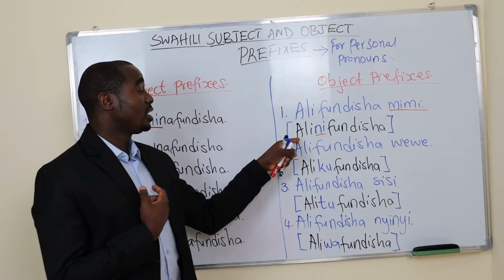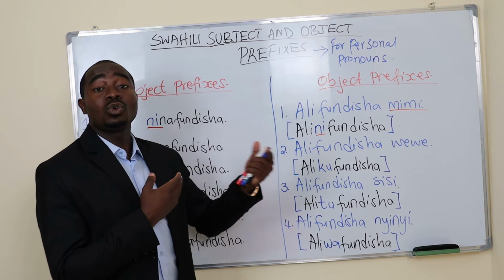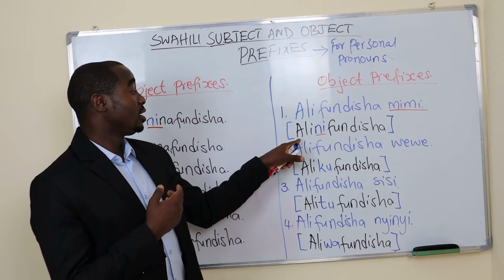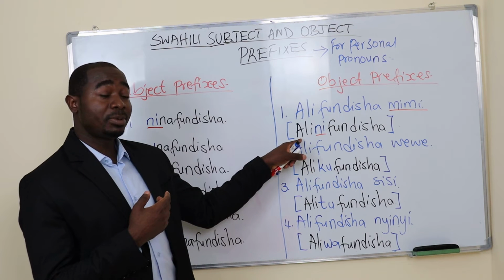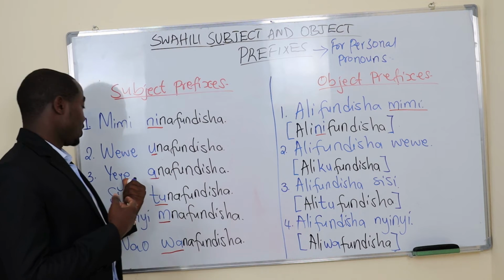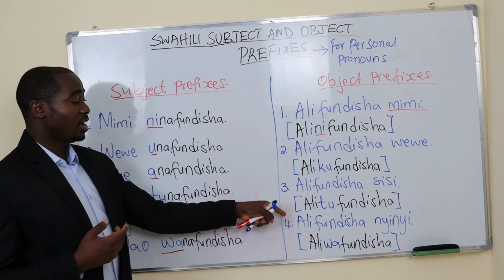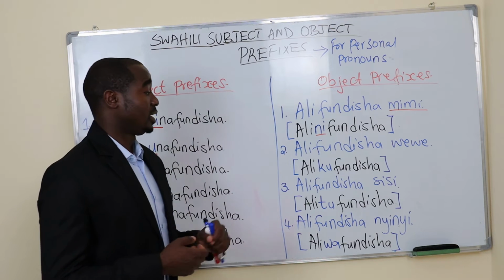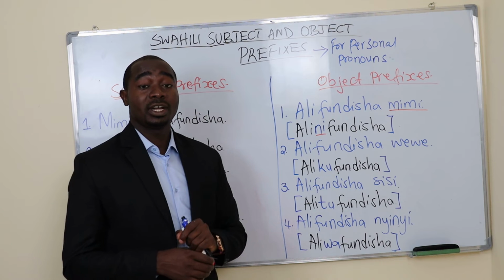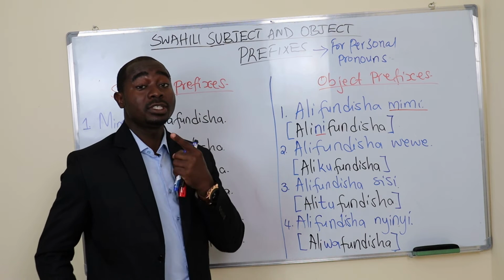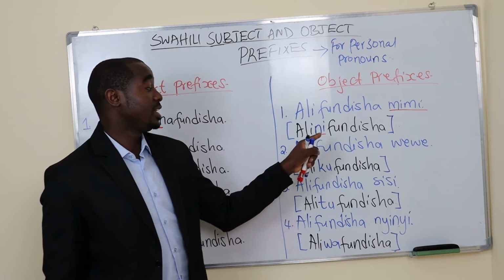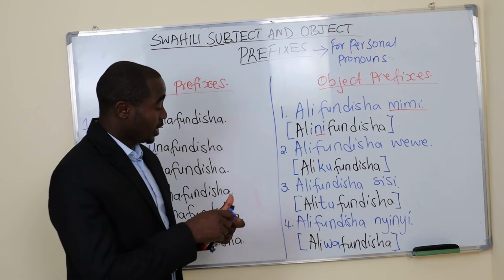And here a is he, the doer of the action. So this is the subject prefix for yeye, a. We use a in our example here today. Alinifundisha, he taught me. So don't say alifundisha mimi. Use ni here, okay?